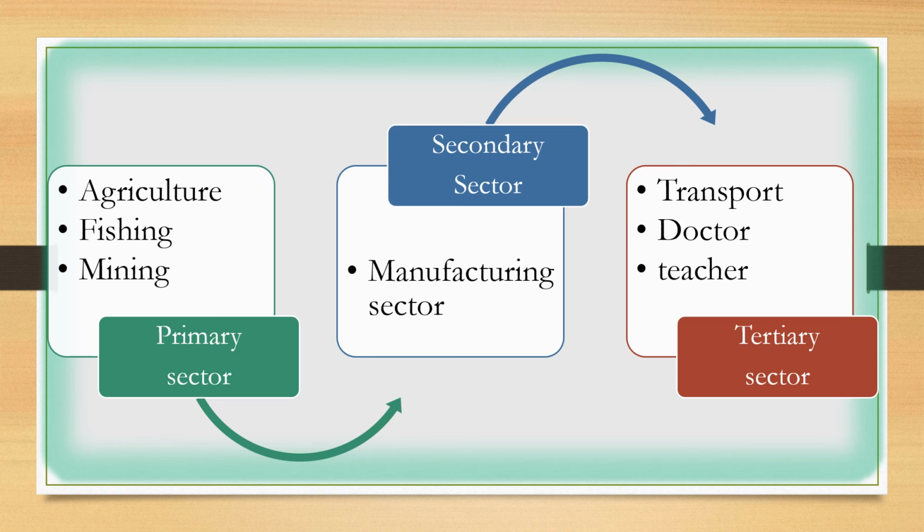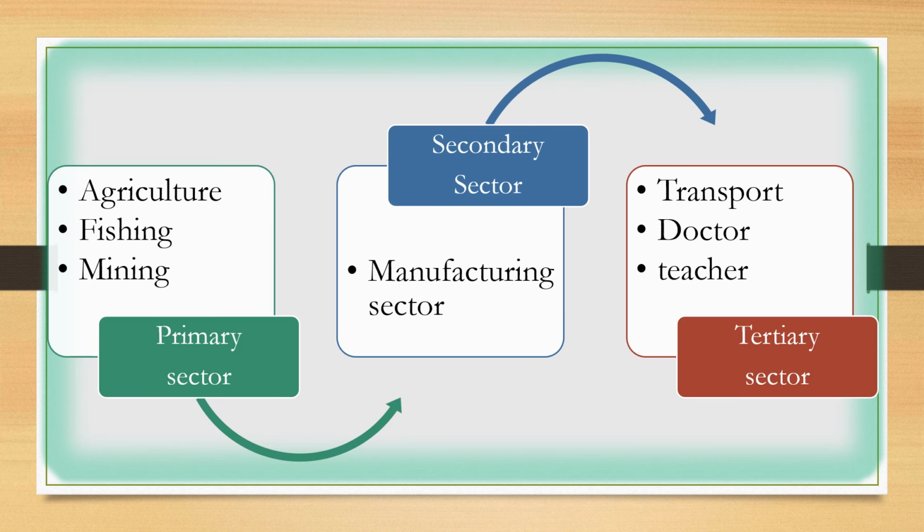We need food. Secondary sector's employers also need food. Tertiary sector's employers also need food. So where do we get food from? From primary sector, agricultural sector, fishing. From there we are getting food. Clear?